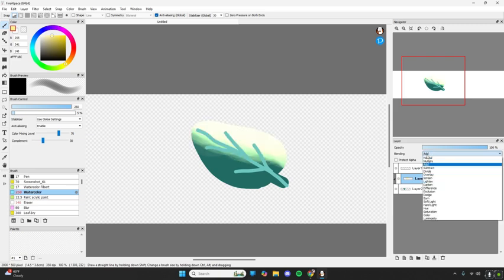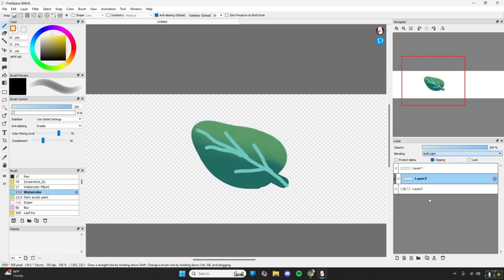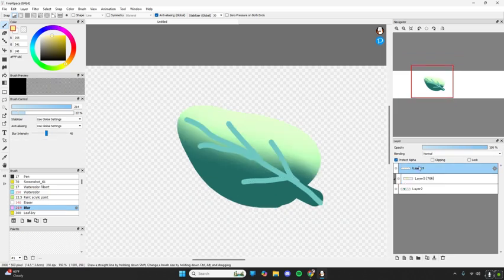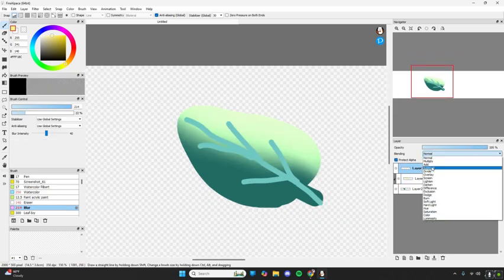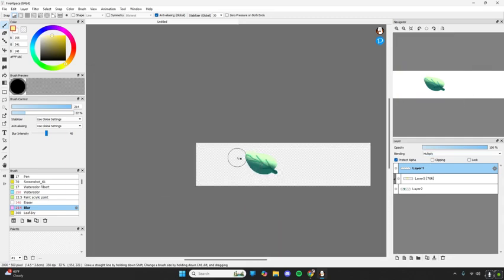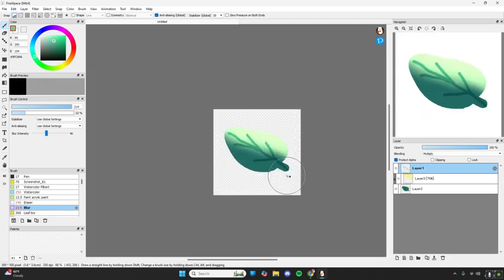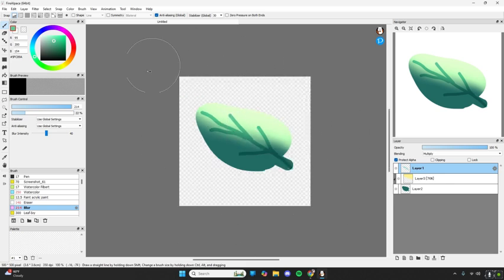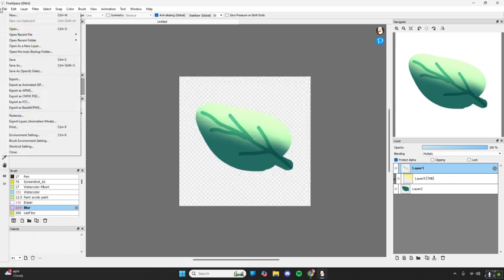So add, I like the way that add looks. What about hue? Hard light? I like how add looks. So from there, you can adjust the levels a bit more. And then maybe you don't like how rough that looks, so let's change the blending layer of this. We turn that into multiply. And then here we have our nice image of our very beautiful leaf.